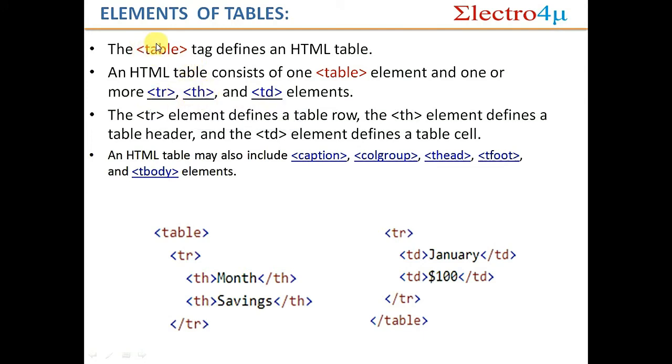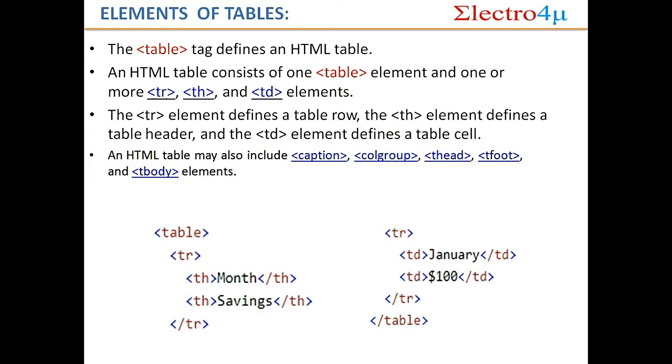Okay. And a table starts with the table tag and closes with the table tag. An HTML table may also have some other options: caption, colgroup, thead, tfoot. Thead means table header, tfoot means table footer, tbody means table body, and tr means table row. And how to write like that? I will show you after this slide how to write it in HTML.